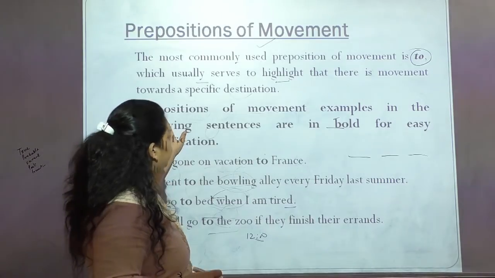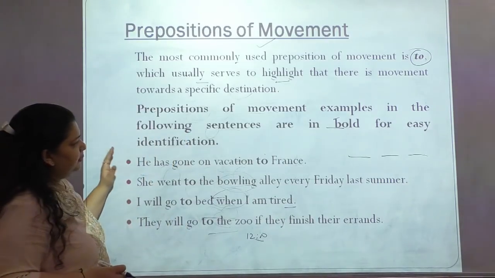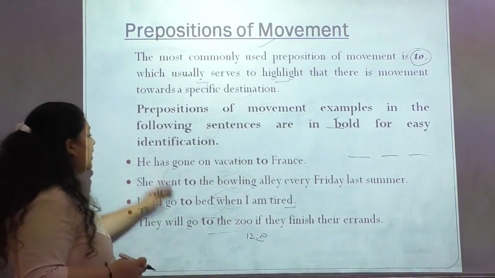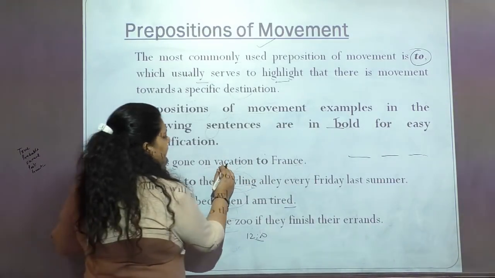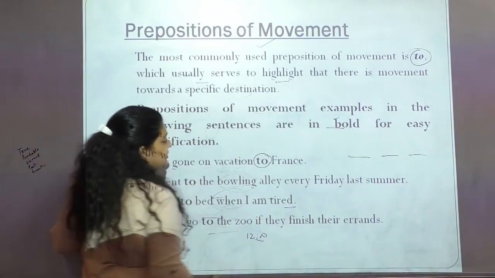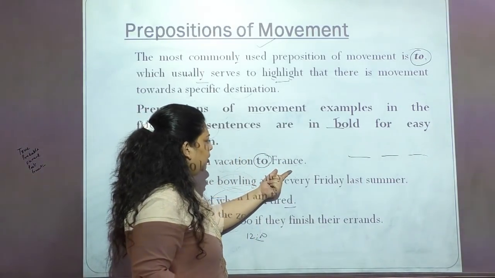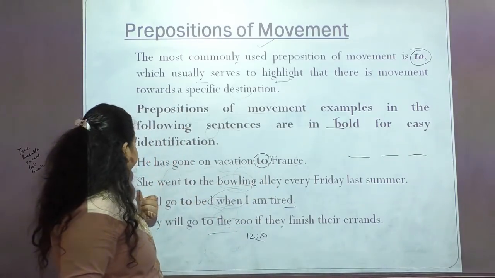Preposition of movement examples in the following sentences are in bold for easy identification, so you can understand what we are really talking about. He has gone on vacation to, what is the movement here? What is the location here? And we are talking about France, to France.